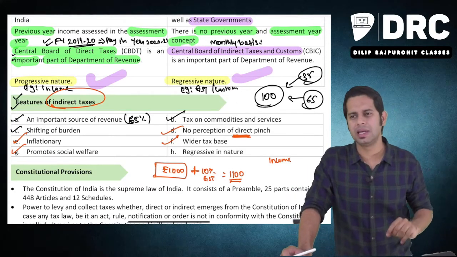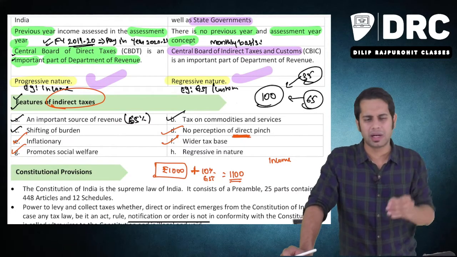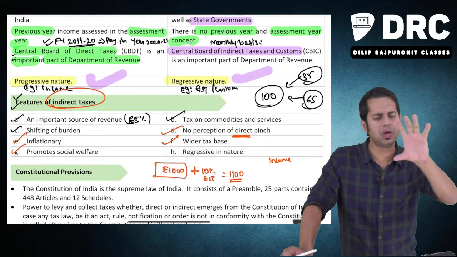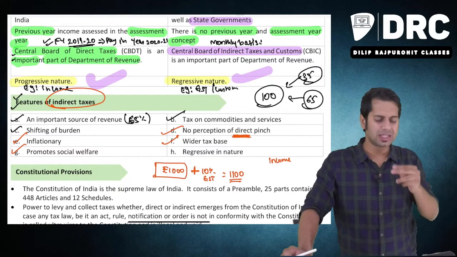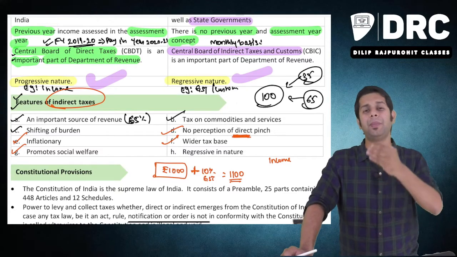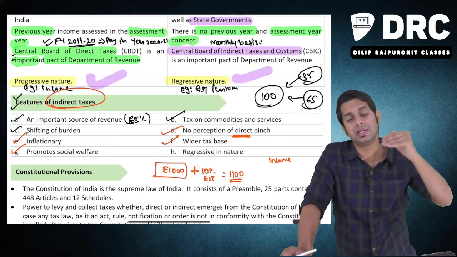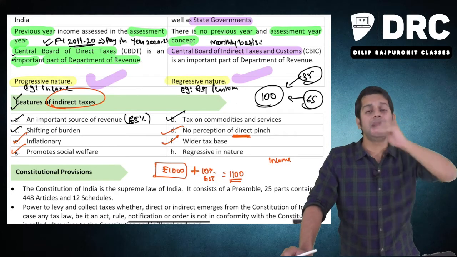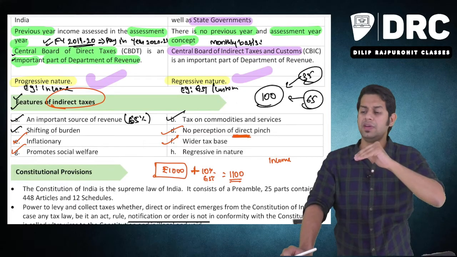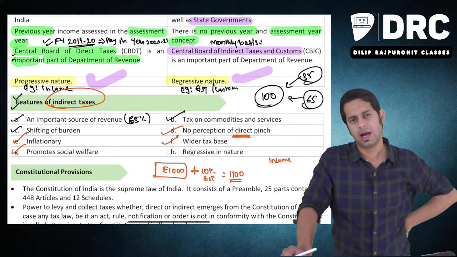What the government is telling is, if you purchase any product, the government has listed a few products as sin goods. For example, pan masala, tobacco products, cigarettes, etc. On the cigarettes, etc., what does the government do? They levy indirect tax at a higher rate. Sir, why is the government levying indirect tax at a higher rate for cigarettes, etc.?